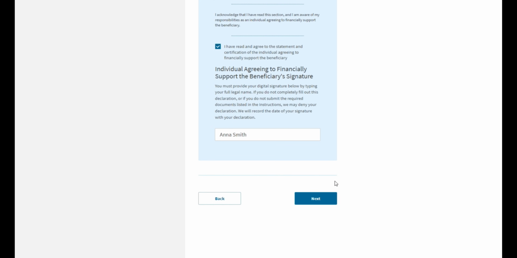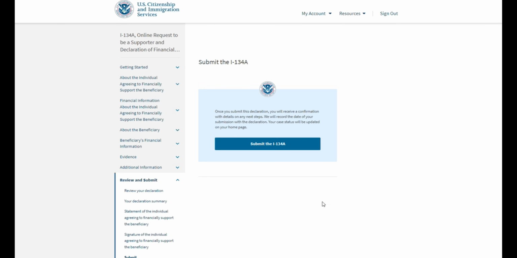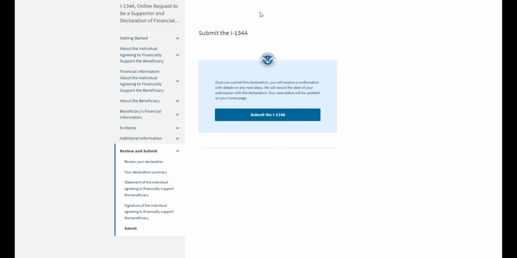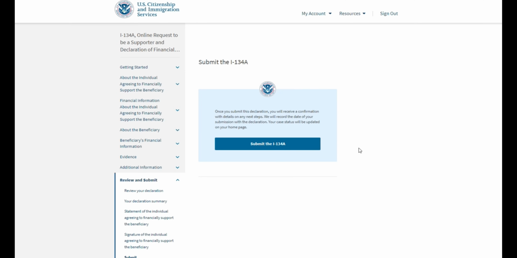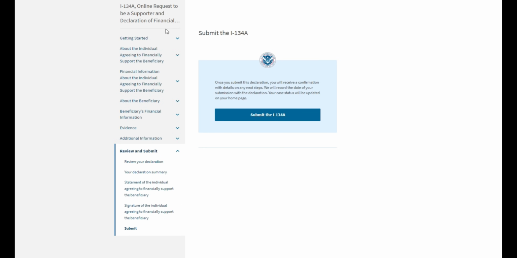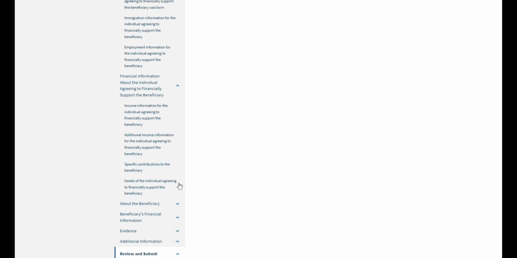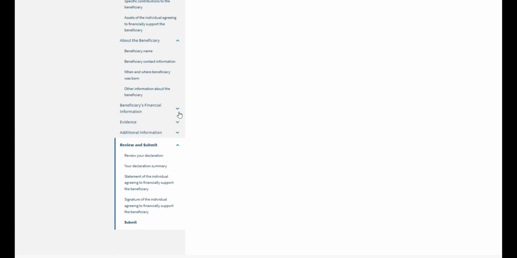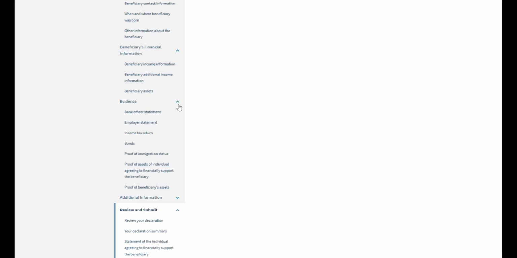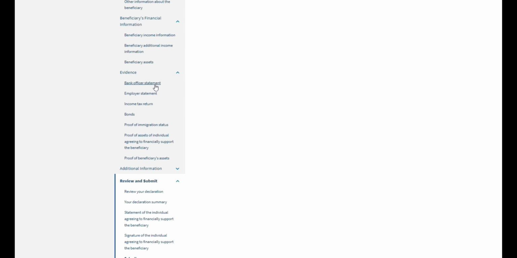After this, you can click next, and it will take you to the final page, which will direct you to submit the form I-134A. Obviously, I'm not going to do that because this is a fake form, but this is the last step. So before you submit the form, please make sure that you go through all of these sections on the left-hand side. Make sure once again that all of the information was provided correctly, especially in this portion where it asks for evidence.